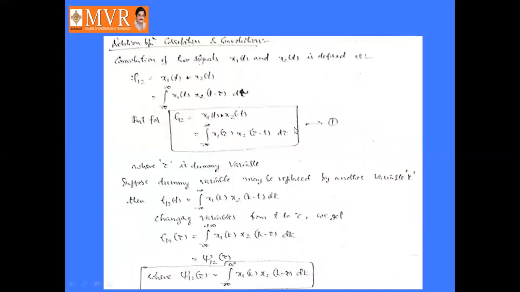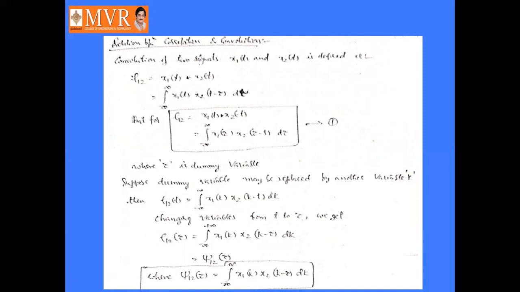Next, we already discussed the relation between correlation and convolution. Suppose two different signals are there, x1 of t and x2 of t, and one of the functions is an even function.